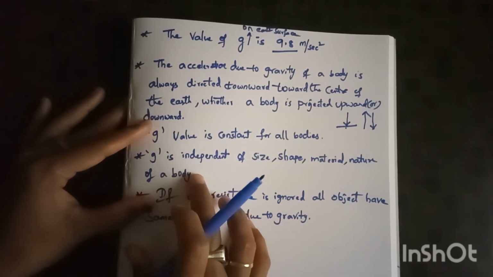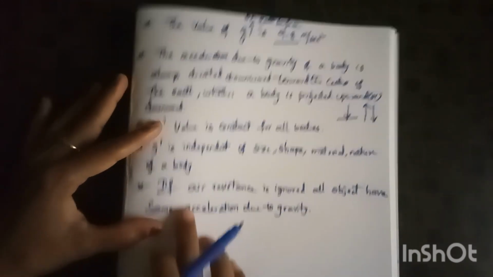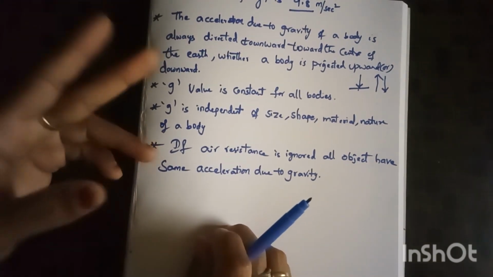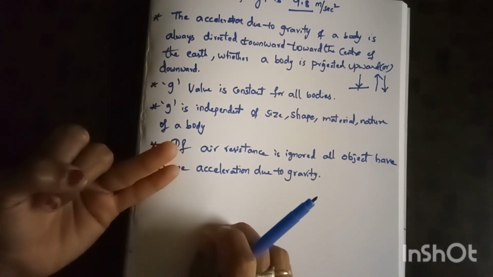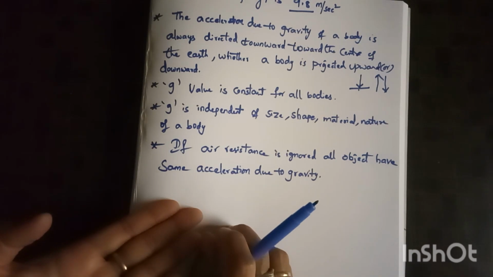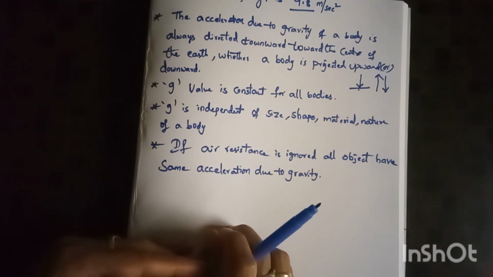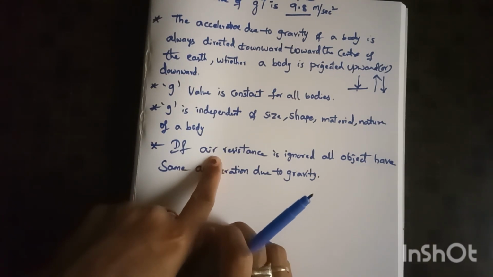It does not depend on size, shape and material of the body when we ignore air resistance. For suppose two objects are falling downward, an apple and a metal object. Both reach the earth surface with the same acceleration when air resistance is ignored. If air resistance is ignored, acceleration due to gravity does not depend on size, shape and material of the object.